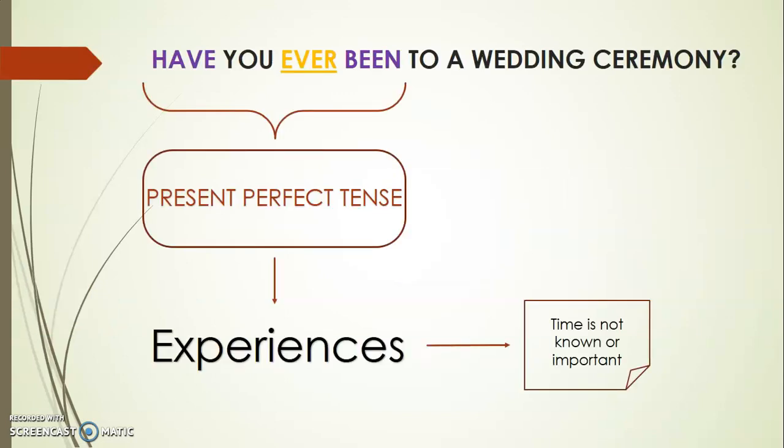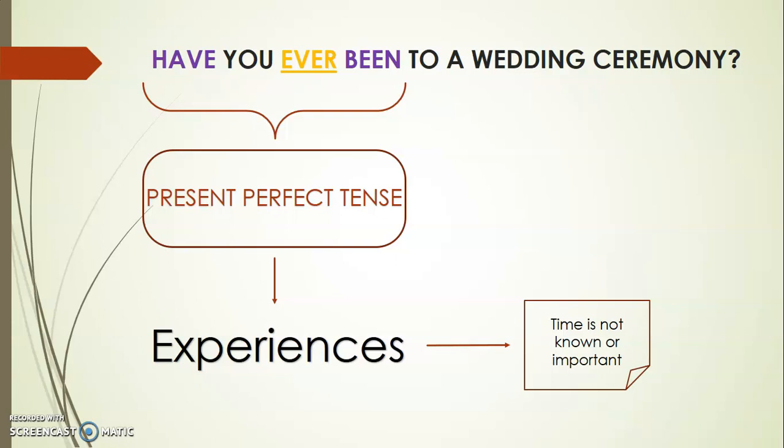Have you ever been to a wedding ceremony? In this sentence, the part of the structure that says have you ever been is the present perfect tense, and it is used to talk about experiences, things that happen in our life, but take a look, the time does not appear because it is not known or even important.